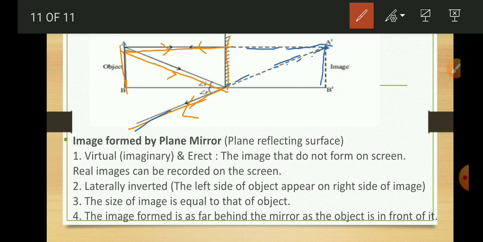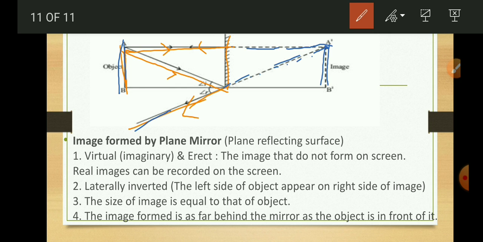The image is formed as far behind the mirror as the object is in front of the mirror. We can see here object AB is placed in front of the mirror and we obtain the image behind the mirror. So in case of a plane mirror, the nature of the image is virtual and erect. The size is the same as that of the object and the image is formed behind the mirror at the same distance as the object is from the mirror.